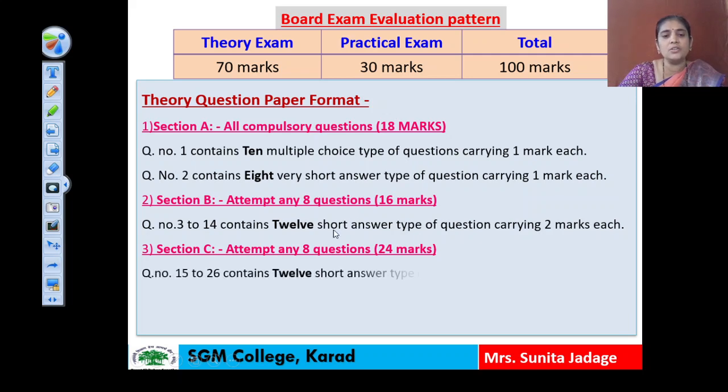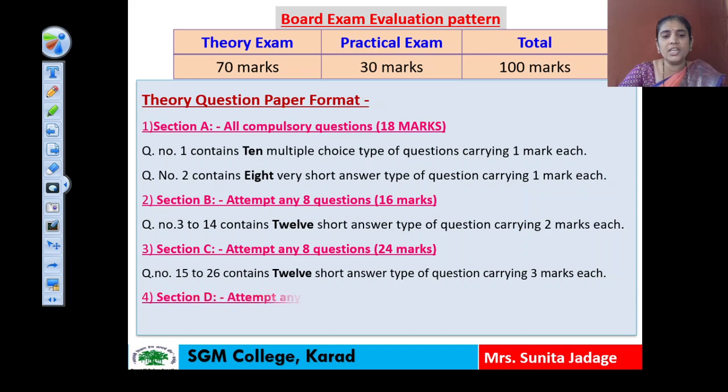It consists of 12 questions, question number 15 to 26, each carrying 3 marks, and students can attempt 8 questions, so this section C carries 24 marks.